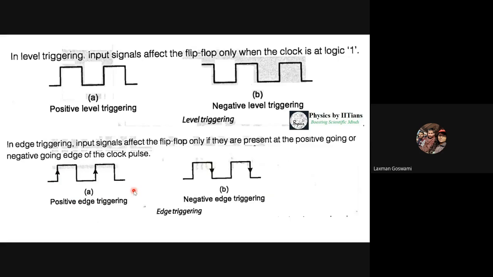For positive edge triggered, we represent it by a triangle, and if it is negative edge triggered, we represent it by a triangle and a circle. So these are the two types of triggering: level triggering and edge triggering. Positive level, negative level, positive edge and negative edge.